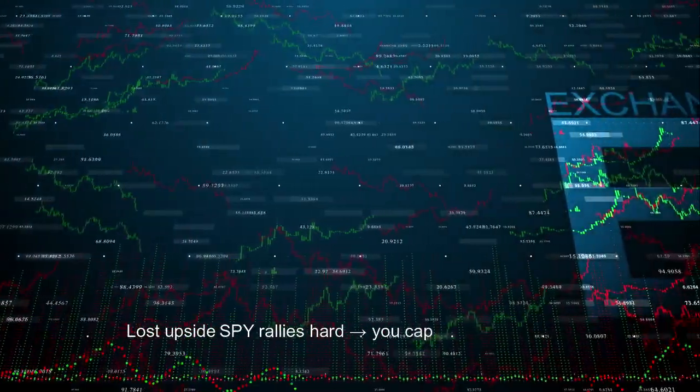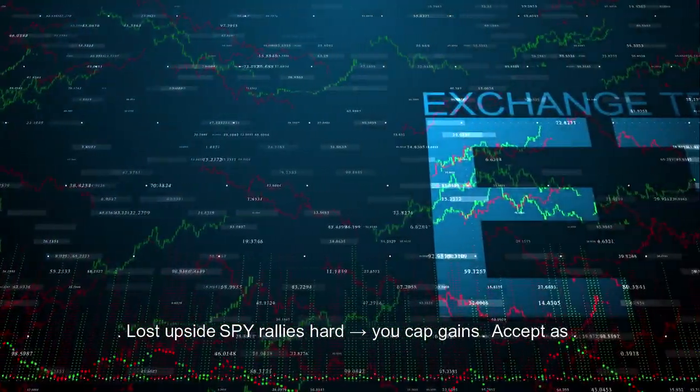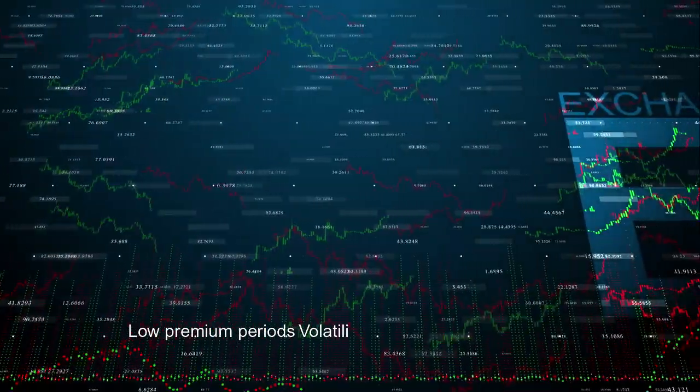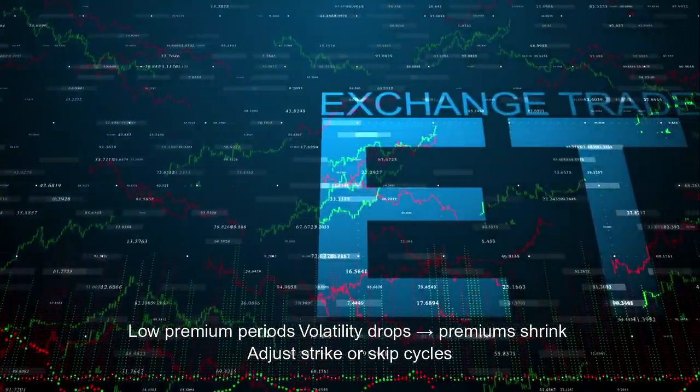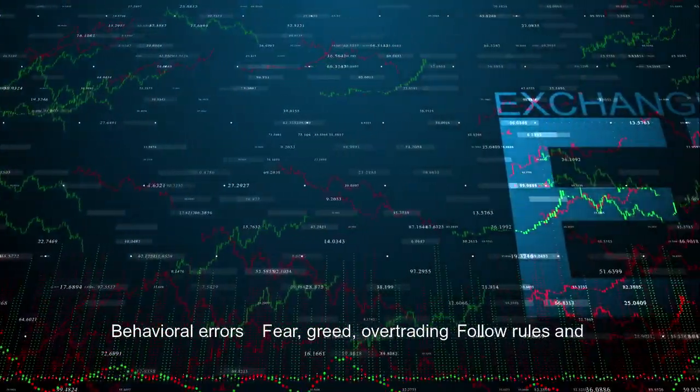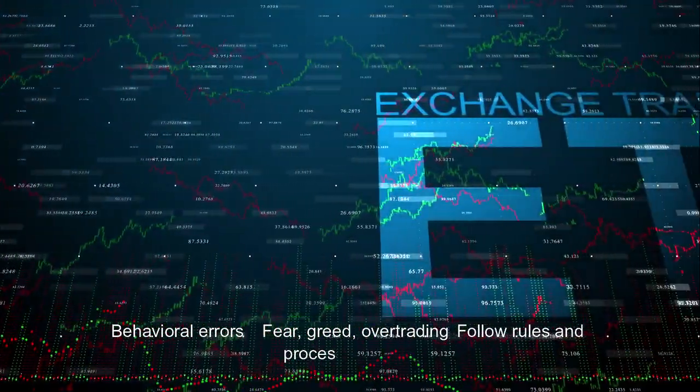Lost upside: SPY rallies hard. You cap gains, and you accept that as a trade-off for income. Low premium periods: volatility drops and premiums shrink. Adjust strike or skip cycles. Behavioral errors: fear, greed, overtrading. Follow rules and process checklists.